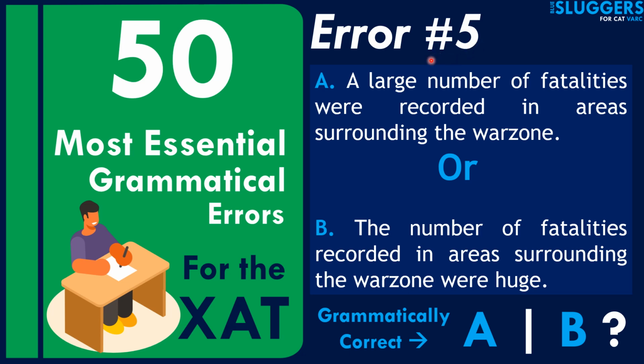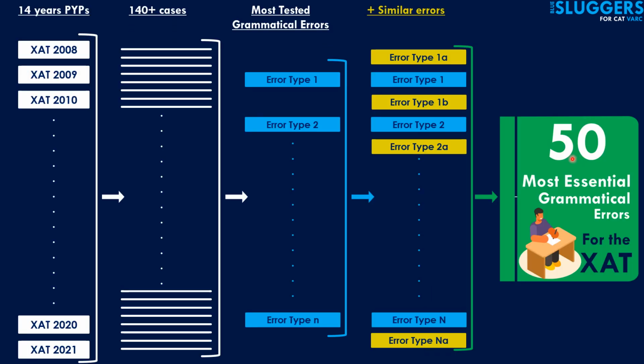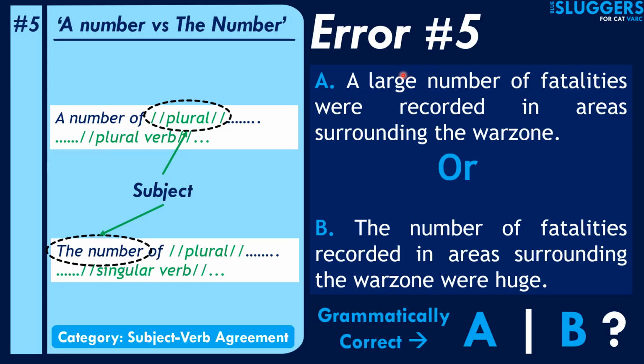Right now, let's get into error number 5 of the series 50 most essential grammatical errors for the XAT. However, I would like to first state that this is not just a random list of 50 grammatical errors that we have just come up with. There's in fact quite a logical process involved in creating this list, and I've explained that process in detail in a separate video, which you can access by clicking on the link on the top right corner of your video. Okay, so this diagram pertains to that. I've explained all of this in that video. So you can watch that if you want. So let's start with the errors.